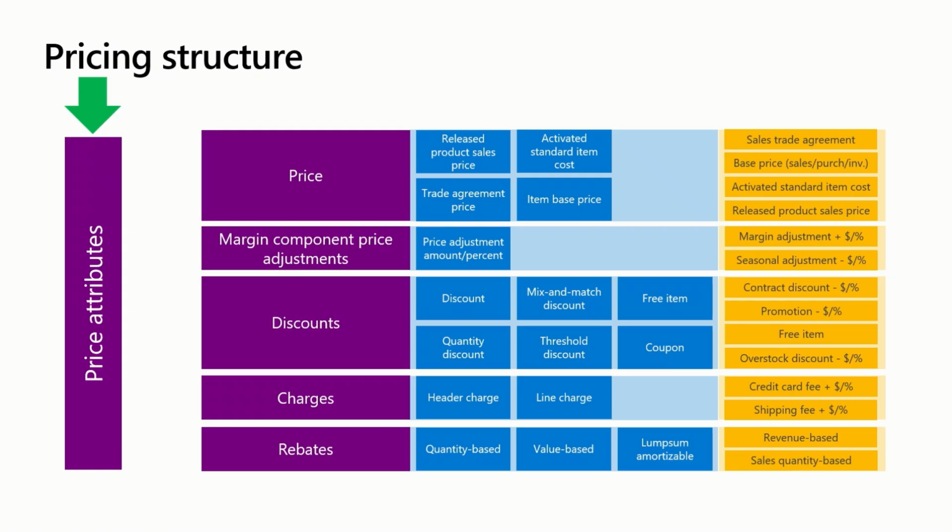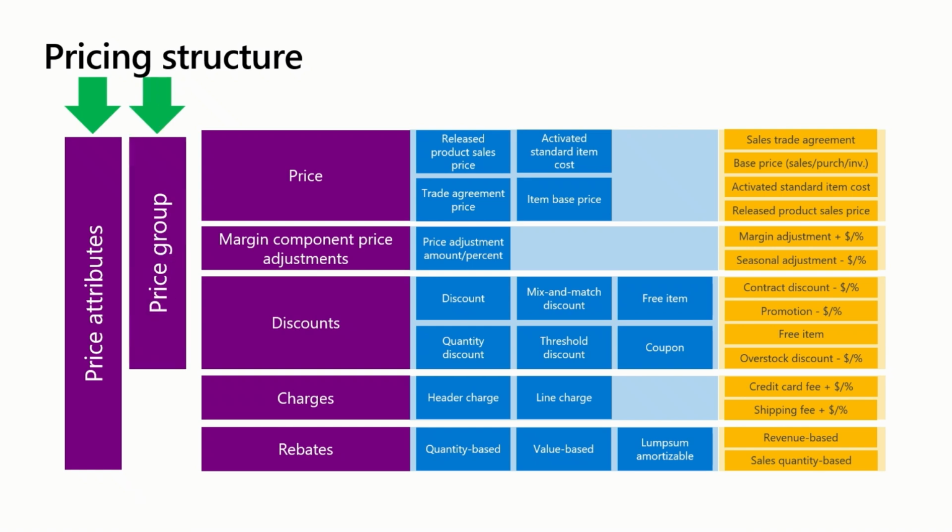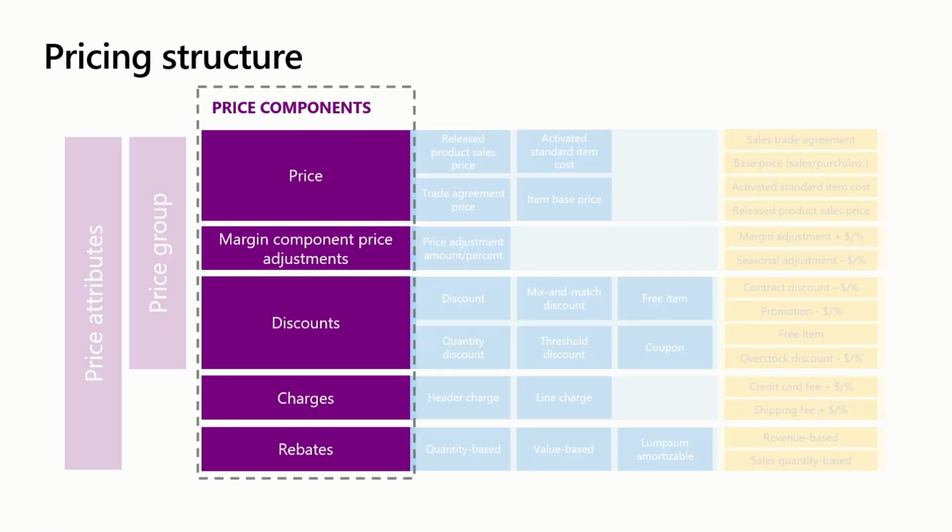Price attributes can be used across all these price components, and they provide a flexible way for you to define your pricing factors. It leverages information about customers, products, as well as sales order header and lines. Extension points are available for you to extend the price attributes. Price groups enable businesses to bundle and rank these attributes together and apply customized pricing strategy more effectively across price, margin, and discount price components.